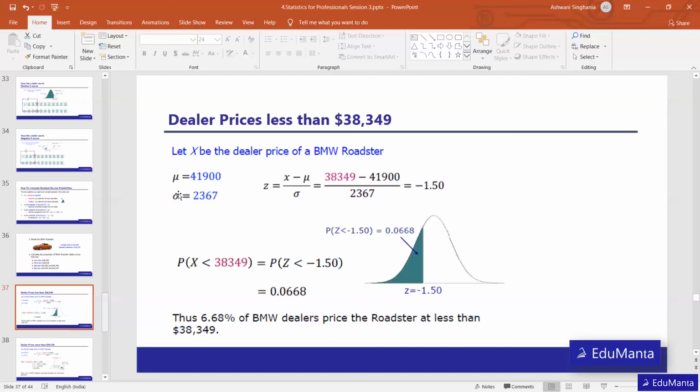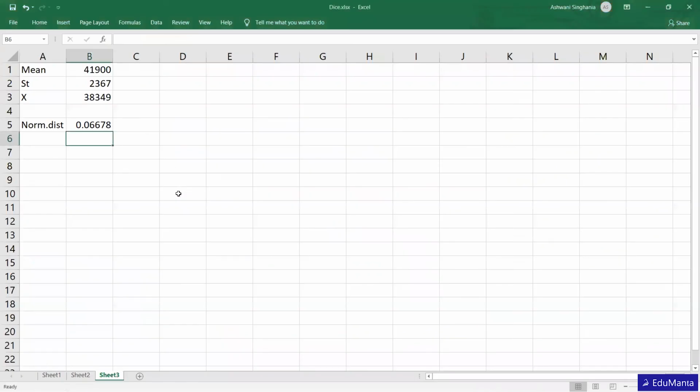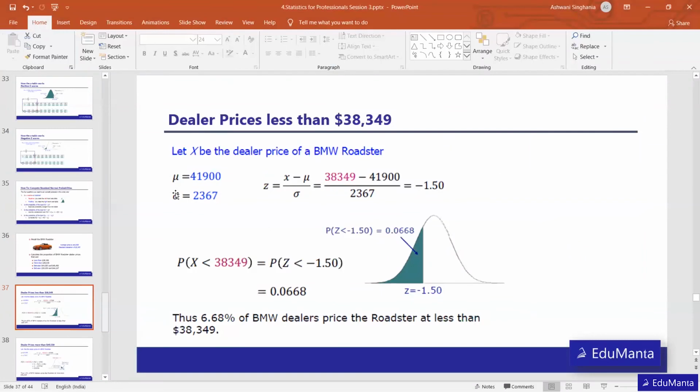If we didn't suppose it is a normal distribution, we wouldn't be able to apply the z score, and we wouldn't be able to estimate the percentage of dealers selling below that particular price. I hope I have made clear how important the normal distribution is and how we use it in actual life. Is there any confusion till here?